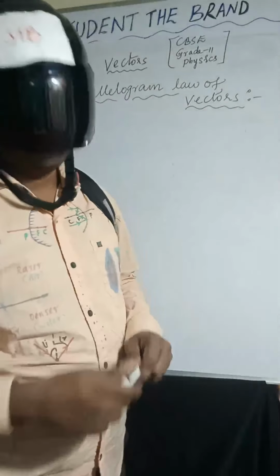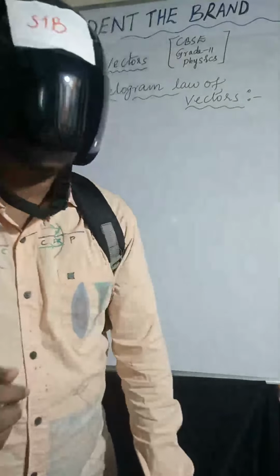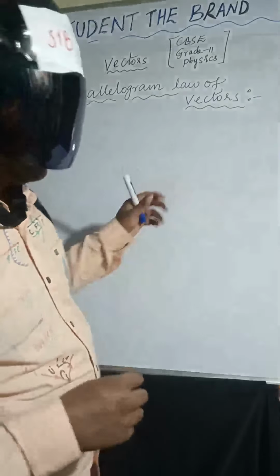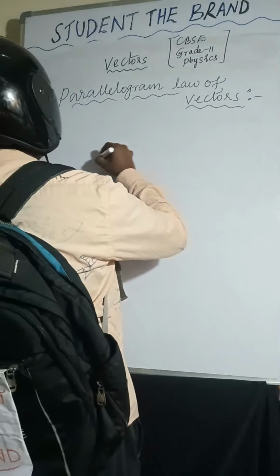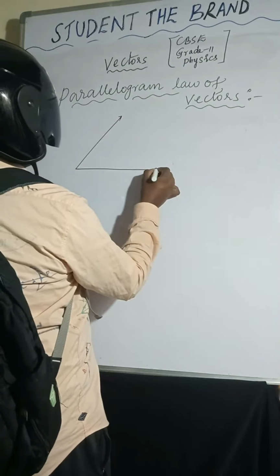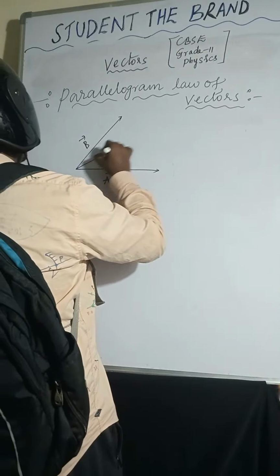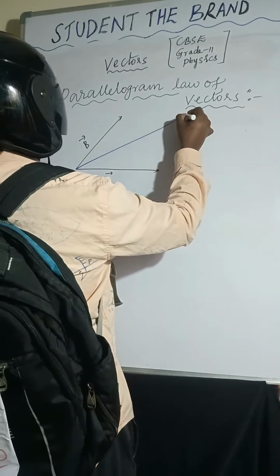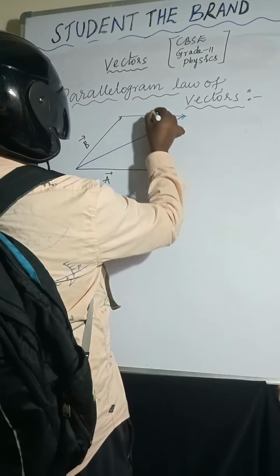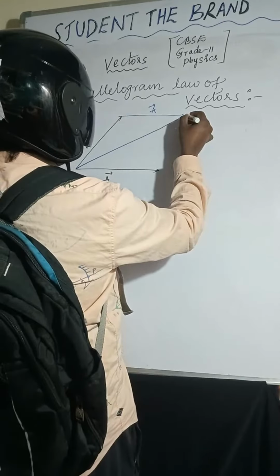Now you see, you are taking two sides along the two sides of the parallelogram, making a certain angle. So here, A bar and B bar are two vectors. The resultant I am taking here. So this is the resultant. This is parallel to this one, because in a parallelogram opposite sides are equal and parallel.